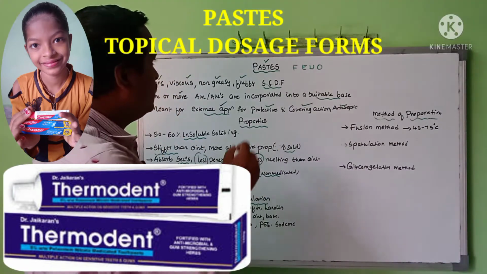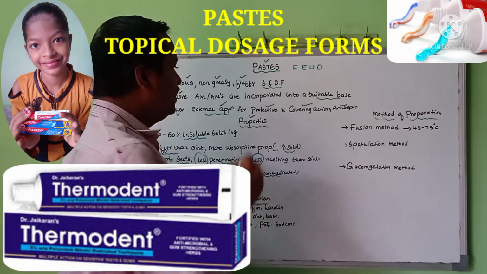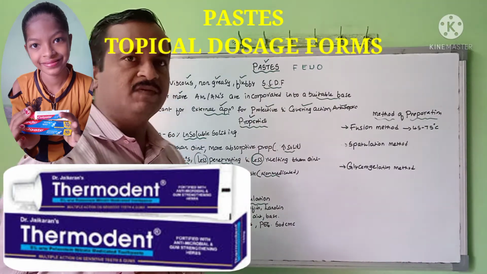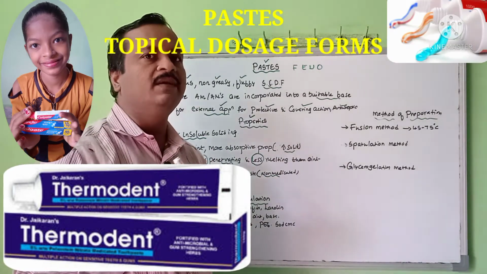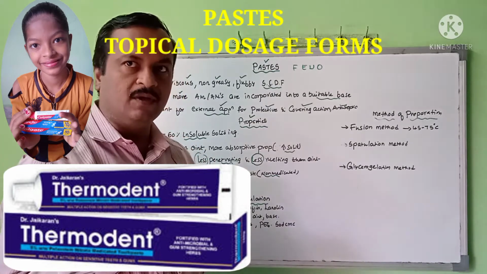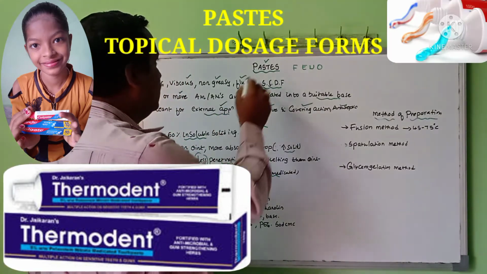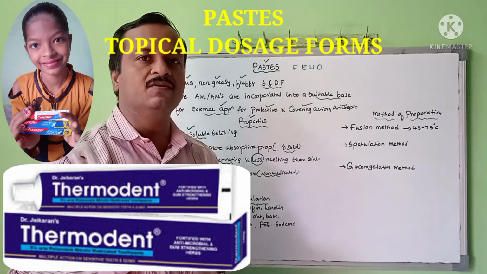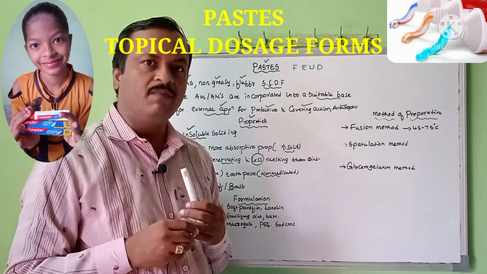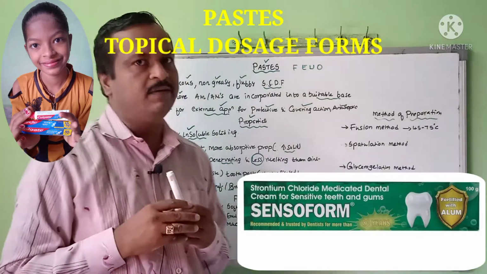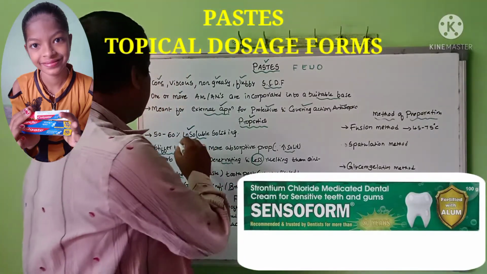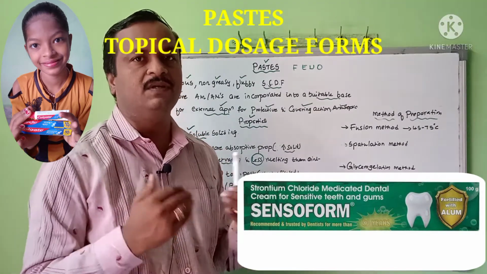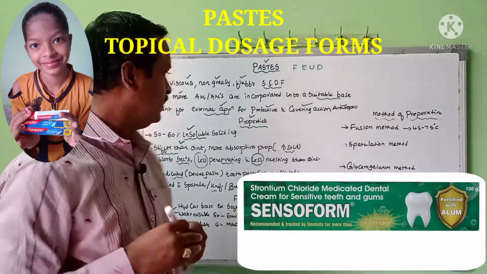Okay, next comes what are the properties of the paste. Like the other types of semi-solid dosage forms, here also some important properties have to be considered. These pastes usually contain 50 to 60% of insoluble solids, which are mainly porous in nature. They are stiffer than ointment and have more absorptive property because of the higher proportion of solids.